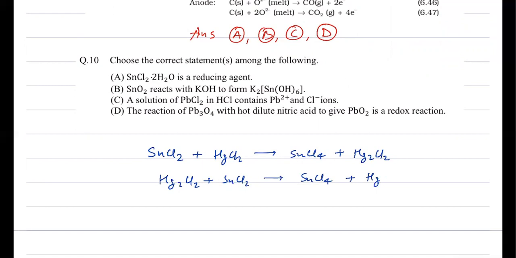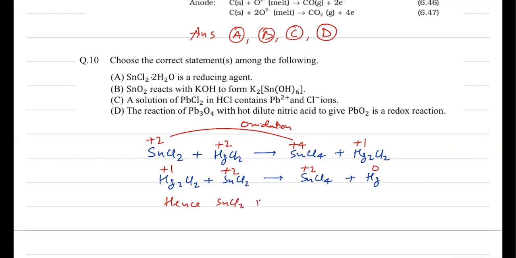That is not what is asked; simply you have to check the oxidation state. So here you can see that tin is in +2 oxidation state, here it is +4. Your mercury oxidation state is +2 and +1, here it is +1 and 0. This is +2 to +4. You can easily see that this process is oxidation, hence SnCl2 is a reducing agent. So statement 1 is correct here.